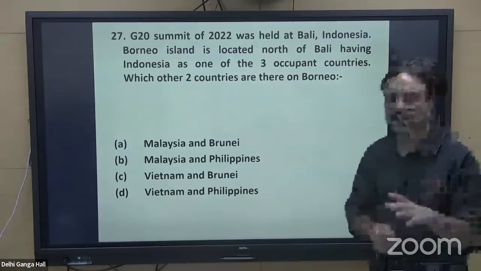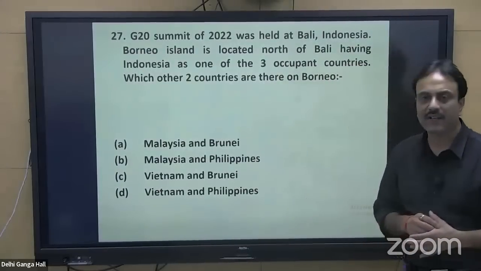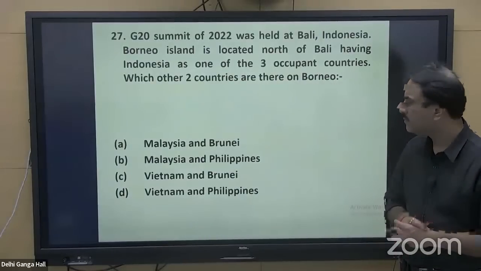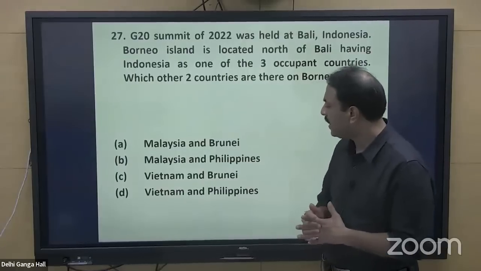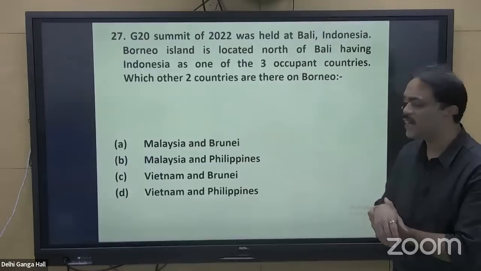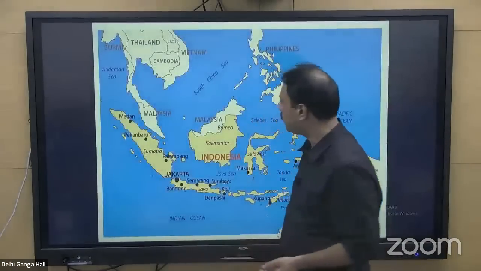Borneo Island is having 3 countries. One is Indonesia. Which other 2 countries are on Borneo? So Malaysia and Brunei, Malaysia and Philippines, Vietnam and Brunei, Vietnam and Philippines. Again, if you are having a clear understanding about the map, you will be able to answer this question. Otherwise, you won't be able to answer this question.